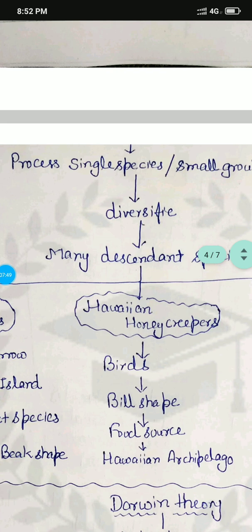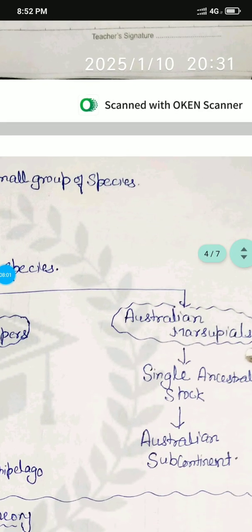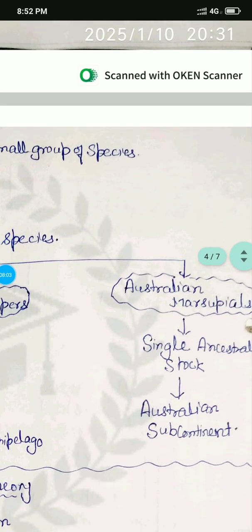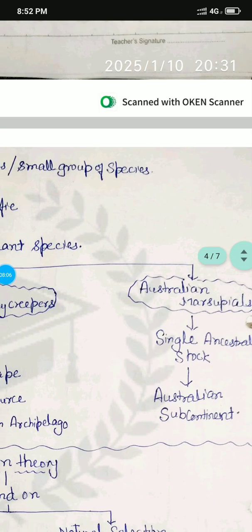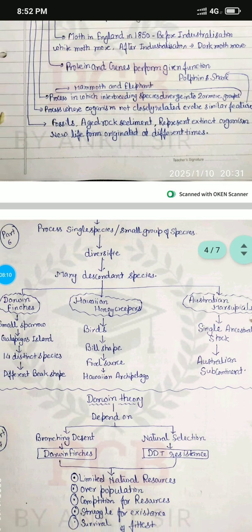Hawaiian honeycreepers are birds with differently shaped bills. Because of the food source, they are different types of species. They are changing into different types in the Hawaiian archipelago. And Australian marsupials come from a single ancestral stock, and somehow they are similar to their ancestors on the Australian subcontinent.